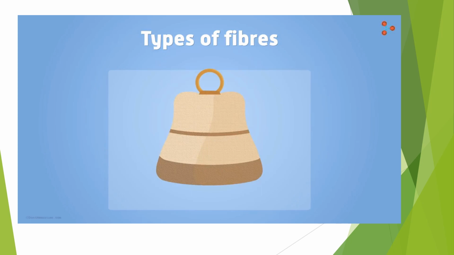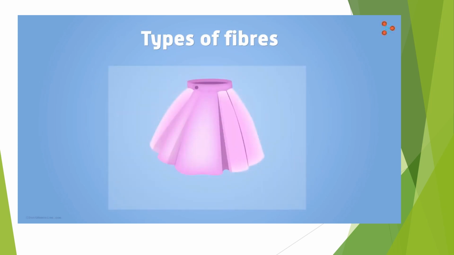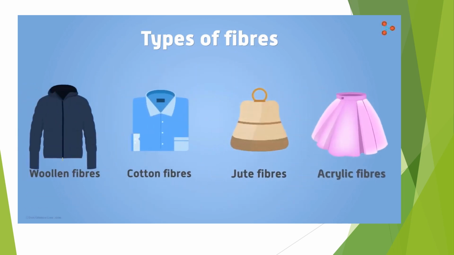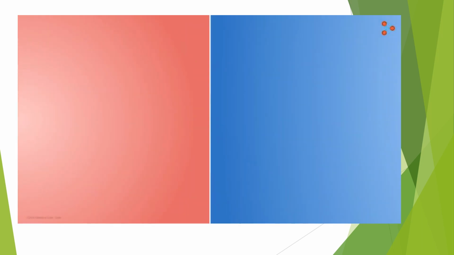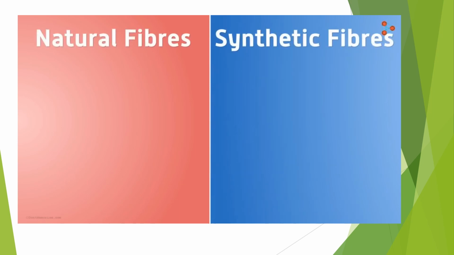Bags which are made up of fabric need to be strong rather than comfortable. This tensile strength is provided by jute fibers. And what about the soft and glossy clothes used in daily life? They are made up of acrylic fibers. These few examples indicate that there are a variety of fabrics available for our use. For our simplicity, we divide fibers into two major categories. One category is natural fibers and the second category is synthetic fibers.